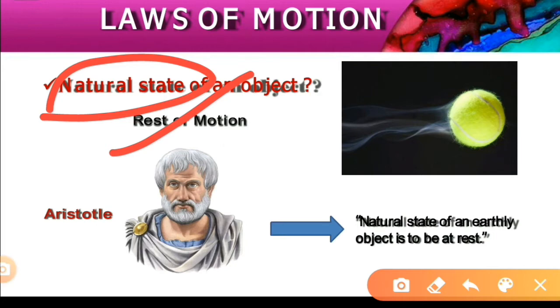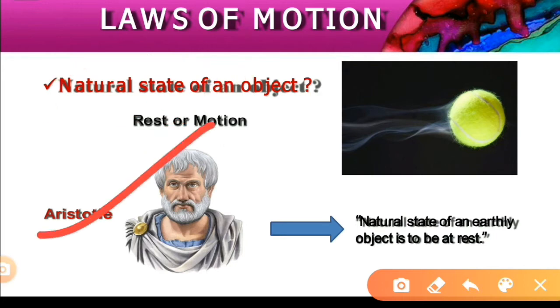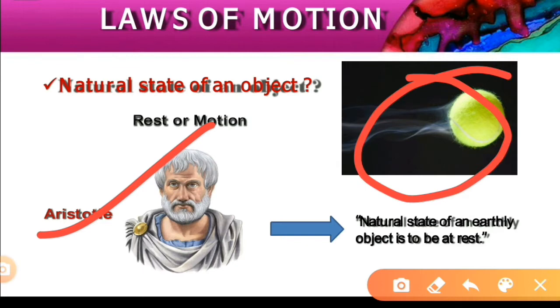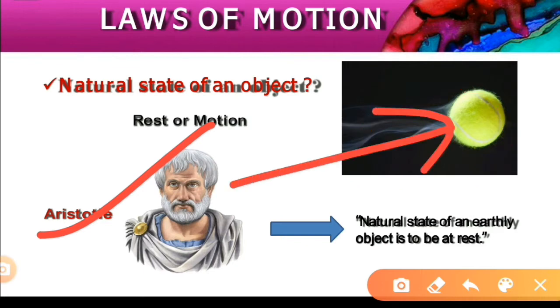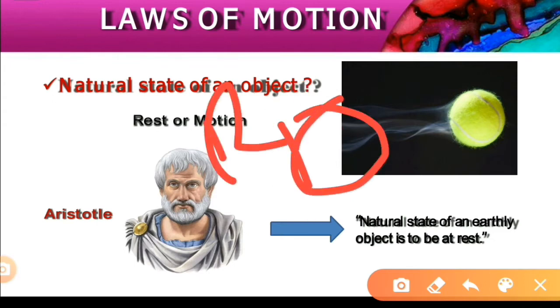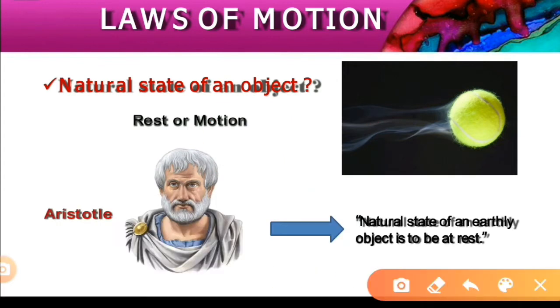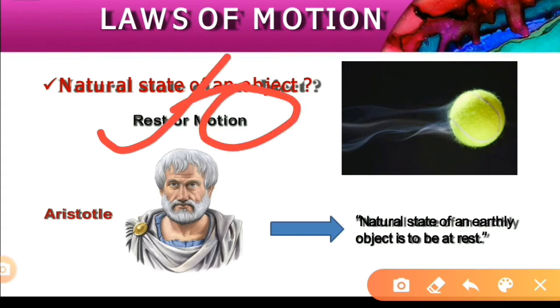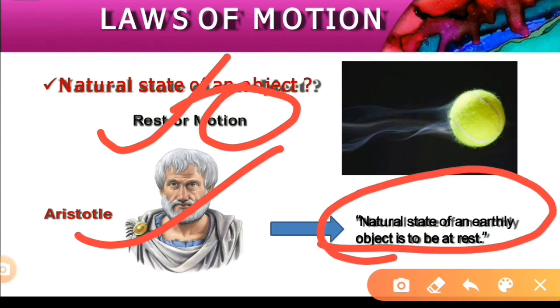Who is that scientist? Our great philosopher Aristotle. What he said is that if you take an object and push it with a force, after some time we can observe that the speed of the object decreases and the object comes to rest. And if the object is already at rest, it will always be at rest. With this he concluded that the natural state of an object is always rest, not motion. That's what Aristotle said.